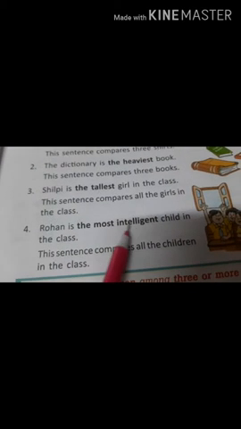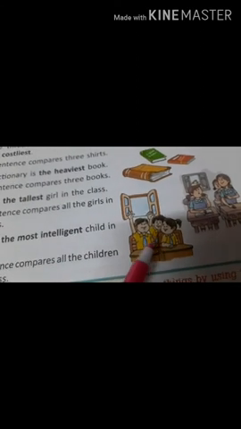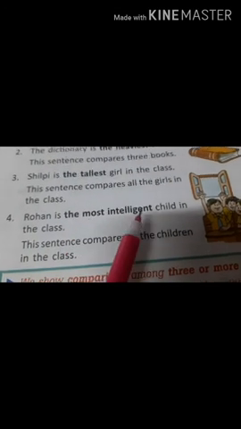Rohan is the most intelligent child in the class. Rohan is not compared only with Saloni. He is compared with all the children in the class. So, most intelligent is used.